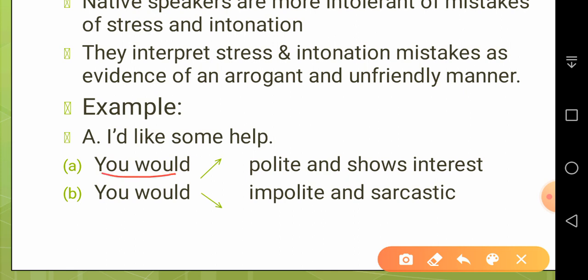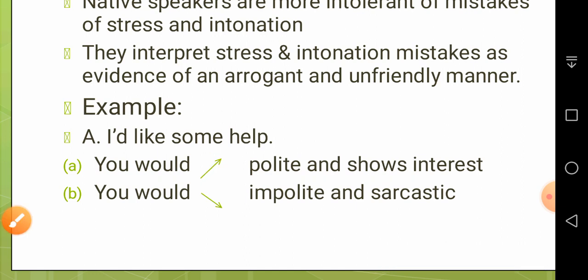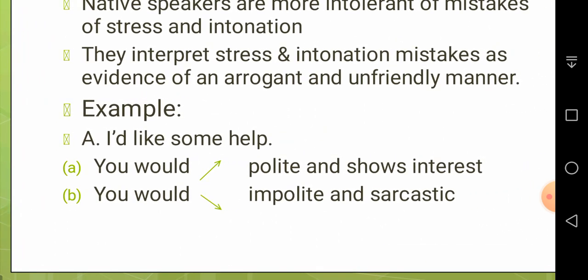This is an answer with a rising intonation. Okay, rising intonation means polite, and it shows interest. See, if someone says "I would like some help" and the answer is "You would," it means "I promise you would." Now see the same answer uttered in a low tone.